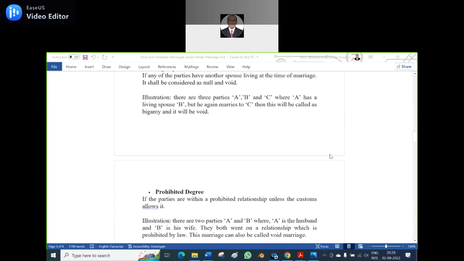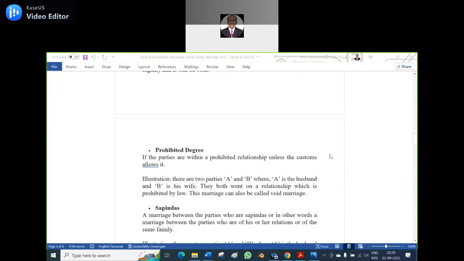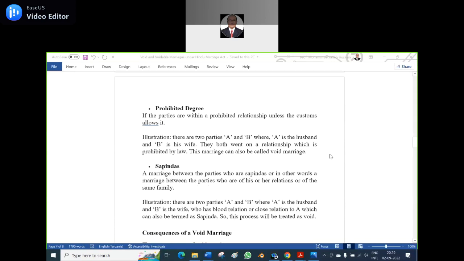Next is prohibited relationship, consanguinity, sapindas, either on the lineal side of the mother or father, or the descendants from the mother's side or father's side. One illustration he has given here. There are two parties, A and B, where A is the husband and B is his wife. They both entered into a relationship which is prohibited by law. The marriage can also be called a void marriage.